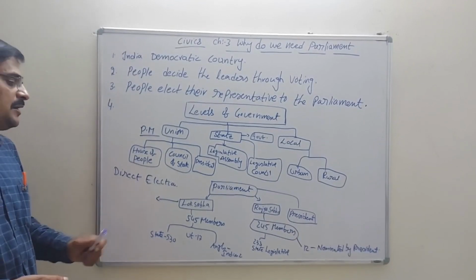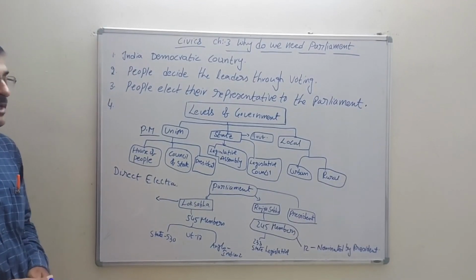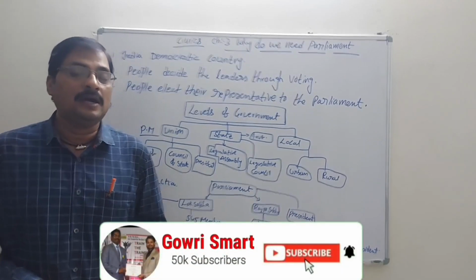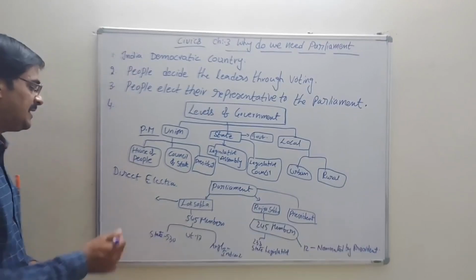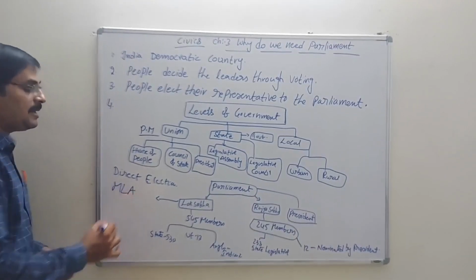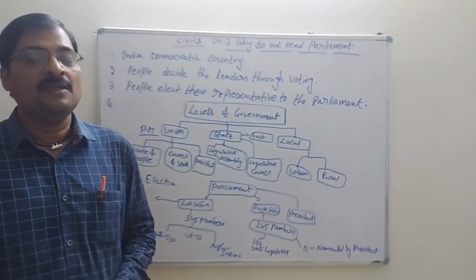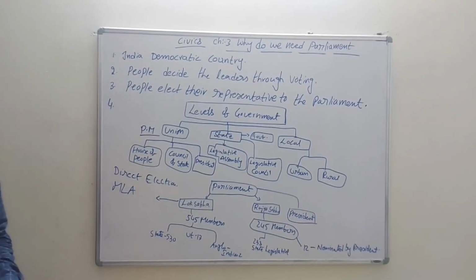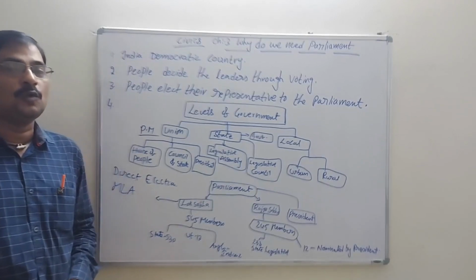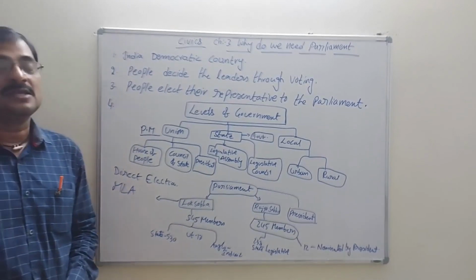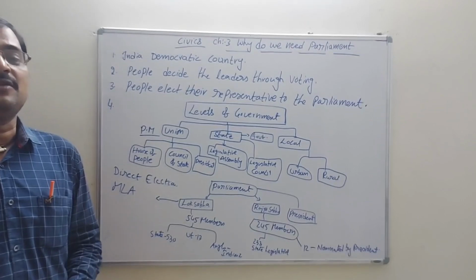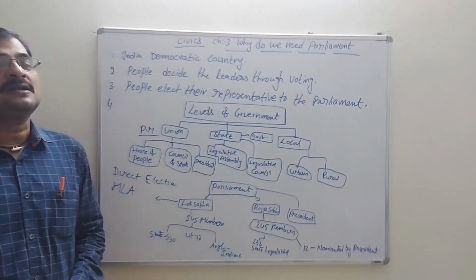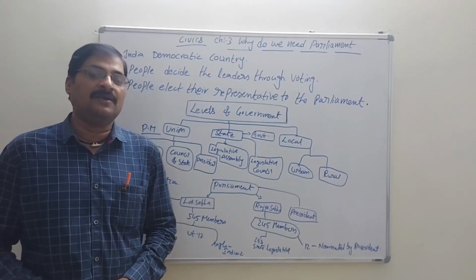So in this system of direct election, people directly elect their representatives to the Lok Sabha. We can call them MLAs, Members of Legislative Assembly, who are directly elected by the state. 530 members are elected directly through voting. These elections are conducted every 5 years, and we call them general elections. General elections are conducted every 5 years in our India.